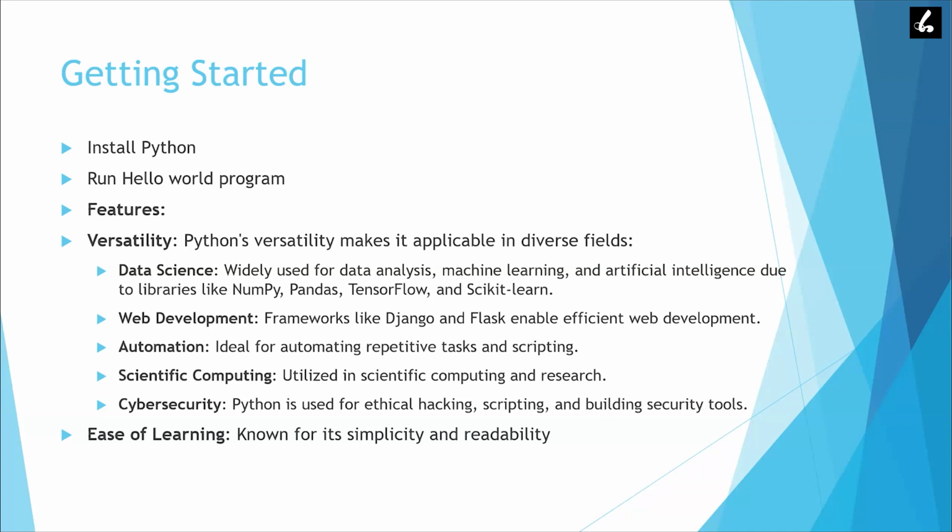It is also used in artificial intelligence, which is a lot of buzz now. We have tools like Chat GPT, where it solves a lot of our problems. We can ask questions and get recommendations from the AI tools. These AIs are built by training on a huge amount of data, and they can learn. We can use Python to train these kinds of algorithms to get the desired output.